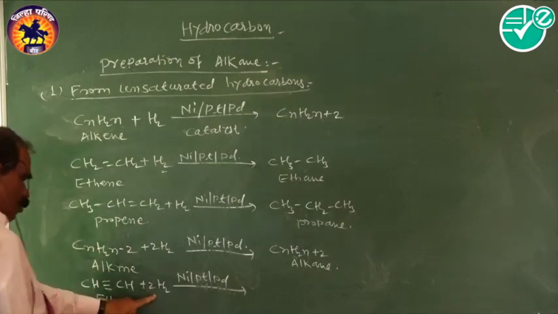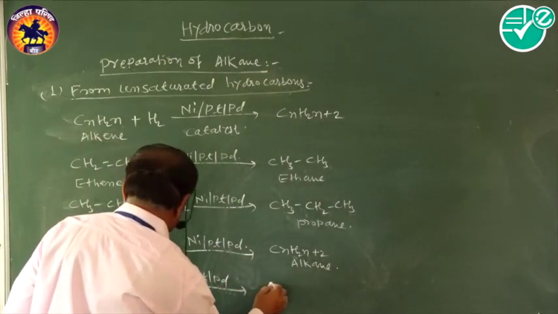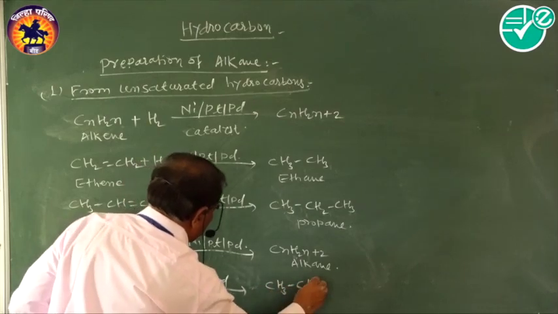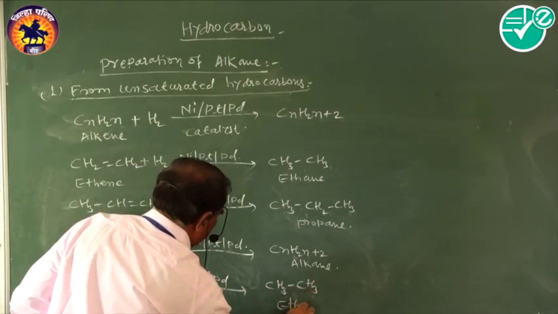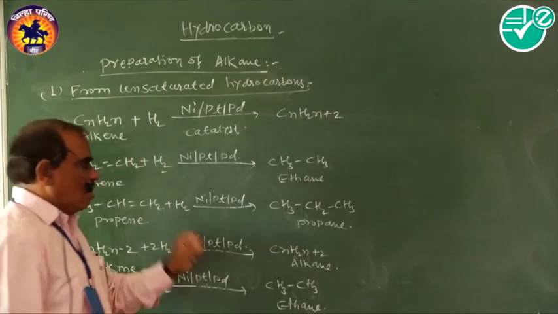Then 4 hydrogen atoms are added to this carbon-carbon triple bond, and the reaction becomes CH3CH3, that is ethane. This is a conversion of alkyne to alkane.